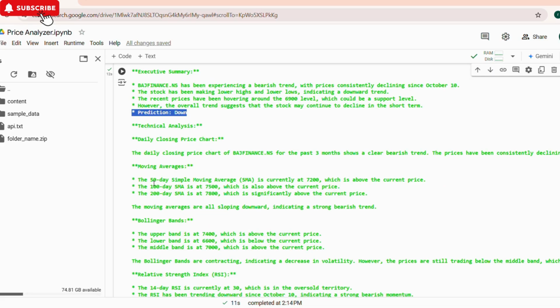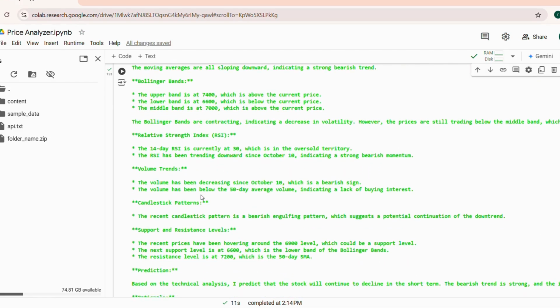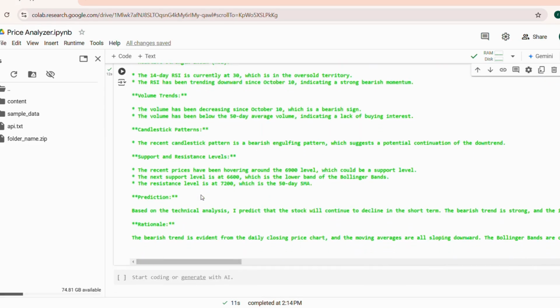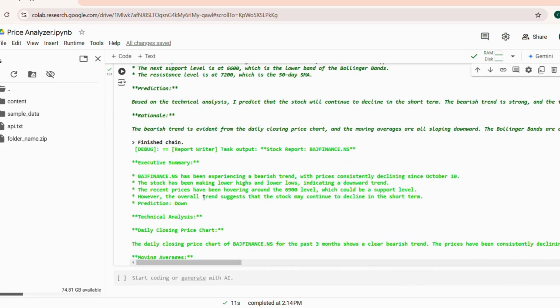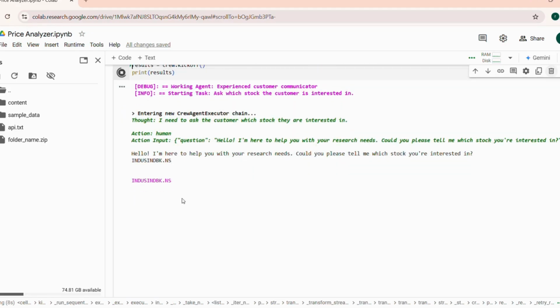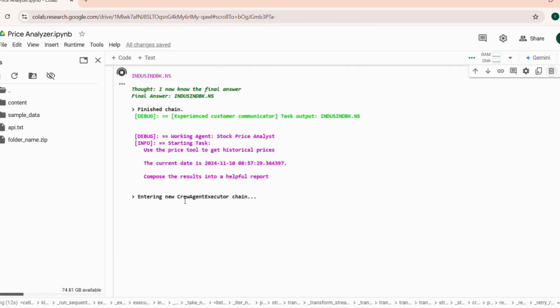It calculates its moving averages, Bollinger Bands, RSI, candlestick patterns, support resistance levels, and also the rationale behind it, so you can just reconfirm the analysis. Let's just analyze another stock. Say IndusInd Bank. I could see its price going down in recent times. Let's see what our AI crew derives.